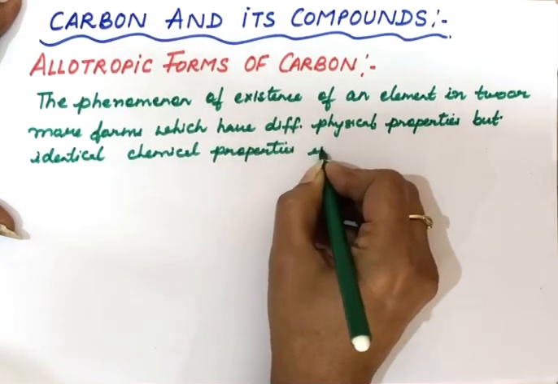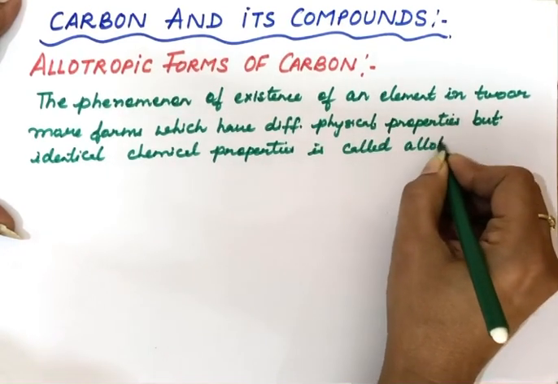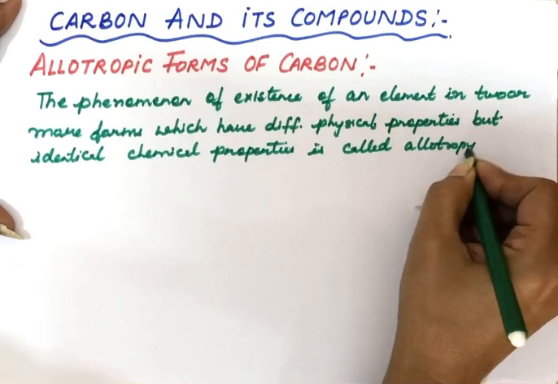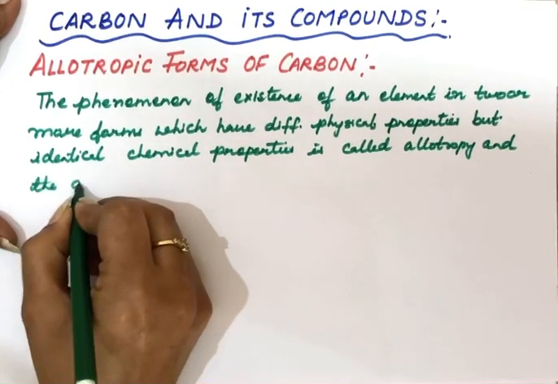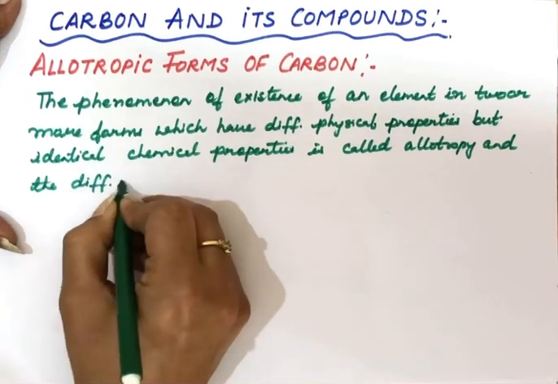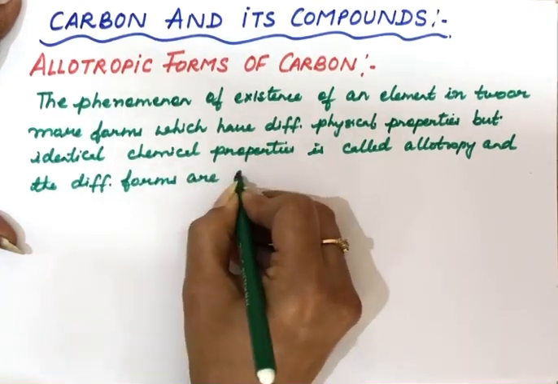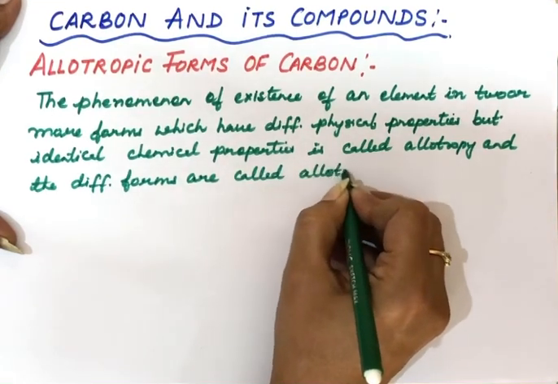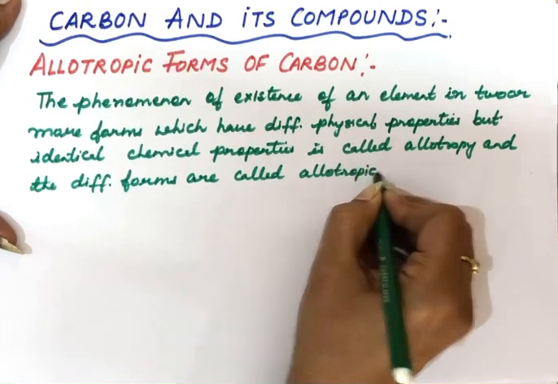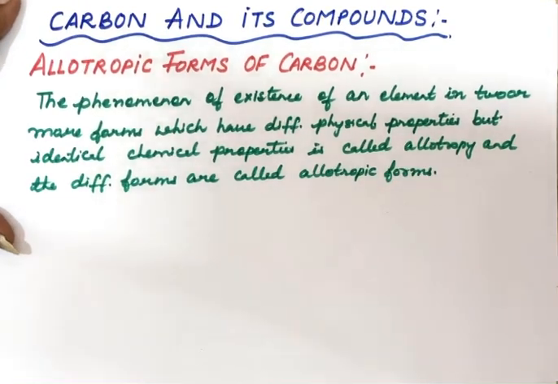is called allotropy, and the different forms are called allotropic forms, or simply allotropes.